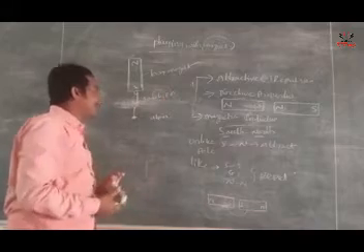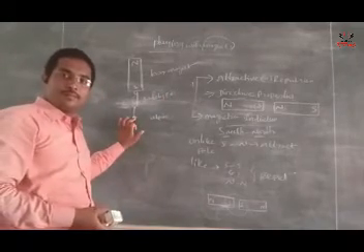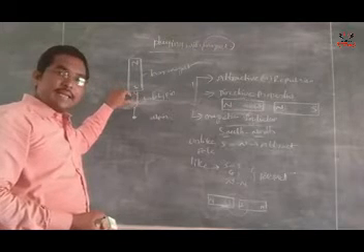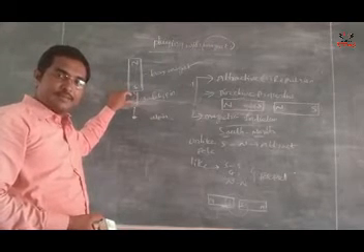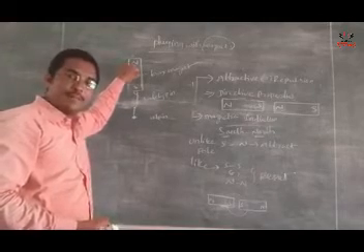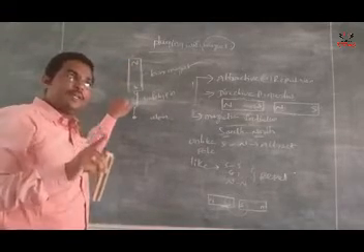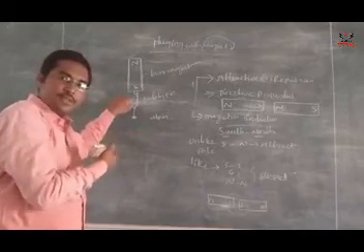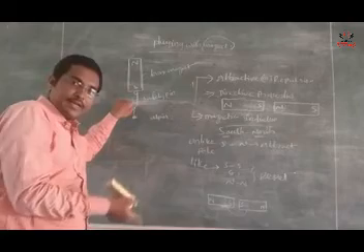So why is it attracted by the safety pin? See, my dear, now the safety pin acts as a magnet. Here, magnetic property is induced by the magnet to the safety pin. That's why the safety pin acts as a magnet.